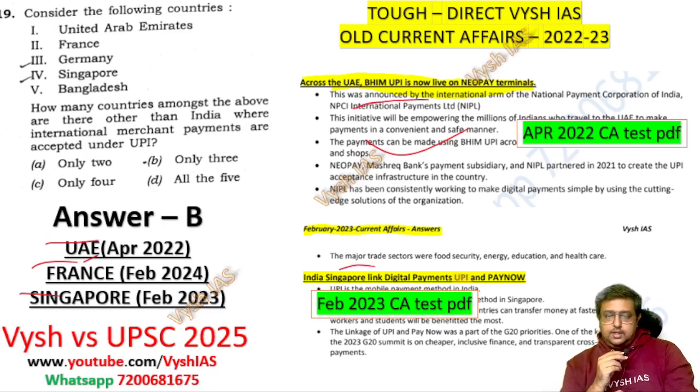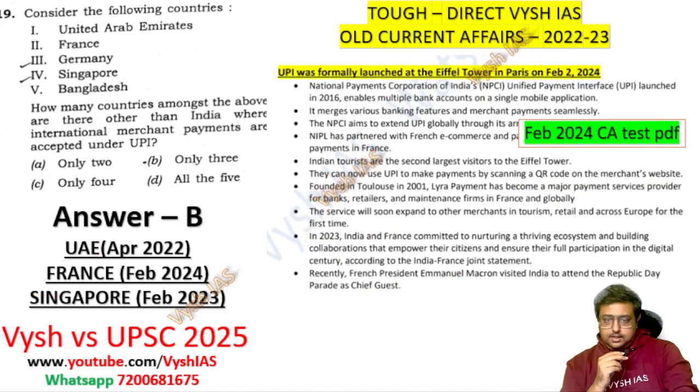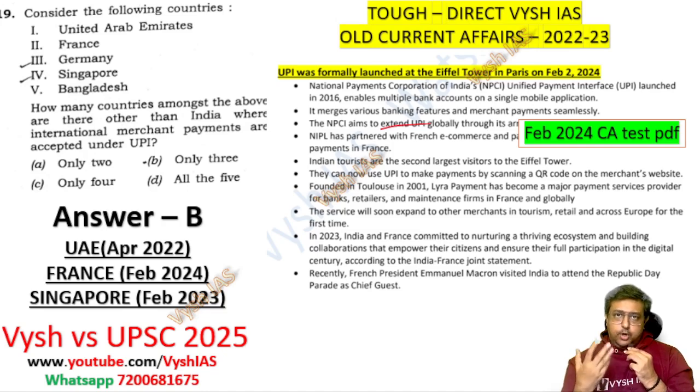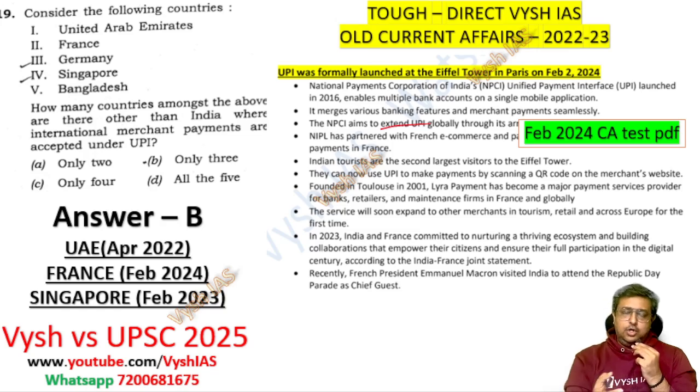Then Singapore implemented UPI and PayNow. And France, at the Eiffel Tower in Paris, implemented it in 2024. So these are all in the 2024 PDF you will have; the old ones you maybe won't have. These kinds of things you cannot prepare for and go. It is about the observation of students. That's what they're checking: whether you are aware of things happening, whether you are seeing when somebody is visiting our country, whether Modi is promoting any of our products to other nations. These things are a little tough to remember, and this is not constant either. You cannot memorize it, because next year maybe a few more countries will adopt it. So you cannot have a fixed answer. It's about observation, so be ready for such questions.